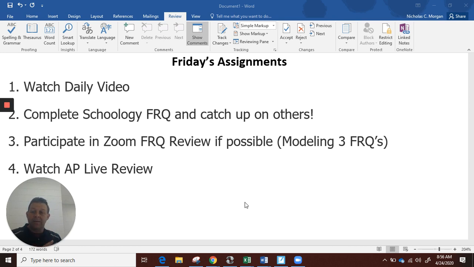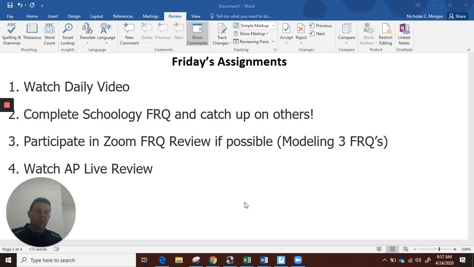This is the second Schoology FRQ that you've had. If you need to catch up on others in AP Classroom, please do so. I am not assigning a separate AP Classroom FRQ. If you are completely caught up on AP Classroom, there are some optional FRQs. I'm sure you can find one of those. They're easy to spot there. You can do those if you like. I'll score them for you.